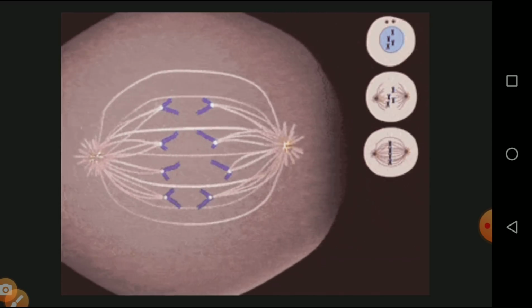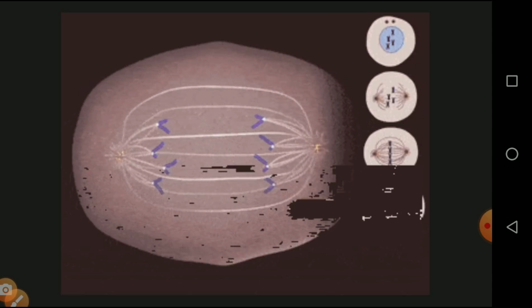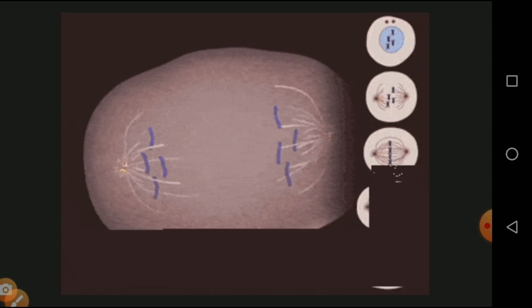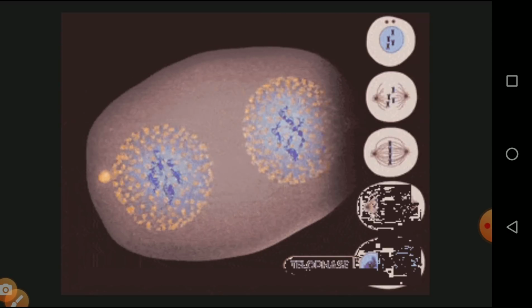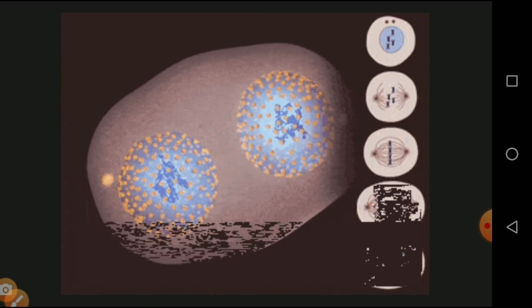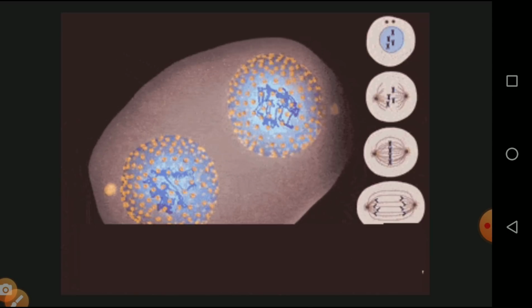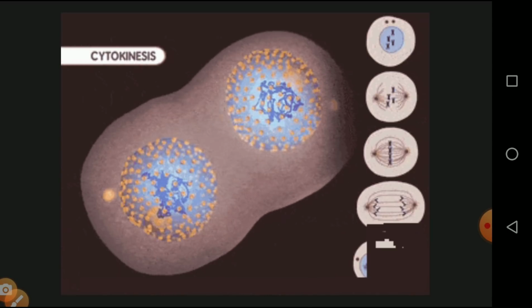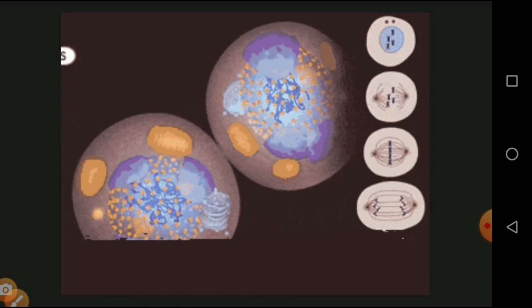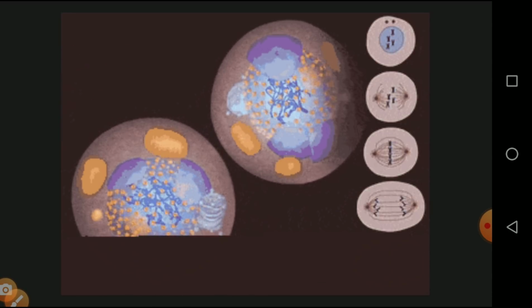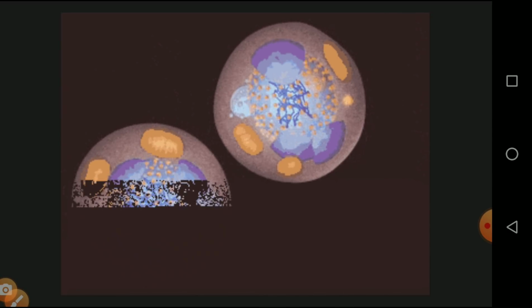Followed by metaphase comes anaphase, in which the spindle fibers pull the chromosomes to the polar regions, dividing them into two equal sets. The last is telophase, in which two nuclei form in the cell. Then, after the nucleus, the cytoplasm also divides. The division of the cytoplasm is called cytokinesis.